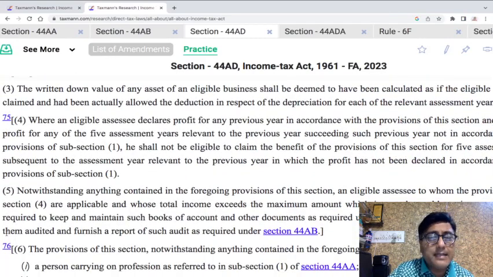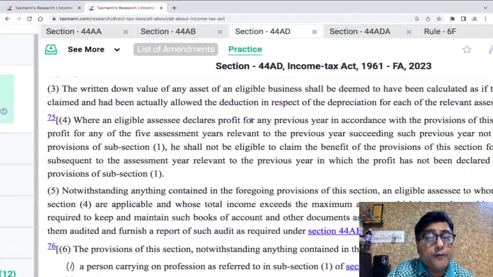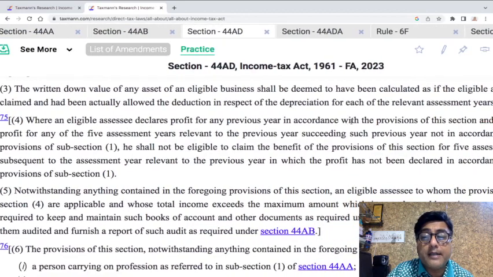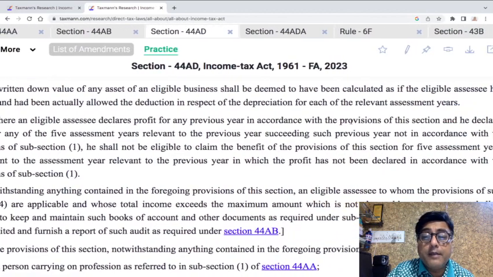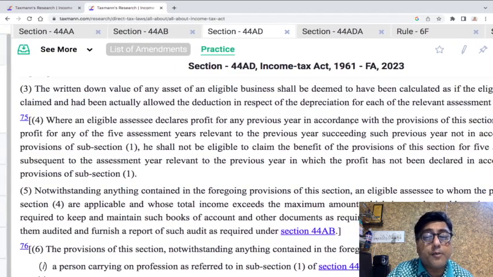They say that when an eligible assessee declares profit for an assessment year in accordance with the provisions of this section, and he declares profit for any of the 5 assessment years relevant to the previous year succeeding such previous year not in accordance with the provisions of subsection 1. तो बेसिकली 44AD(4) बोल रहा है कि भाई साहब अगर आपने एक बार दिखाया और उसके बाद आप बाहर निकले